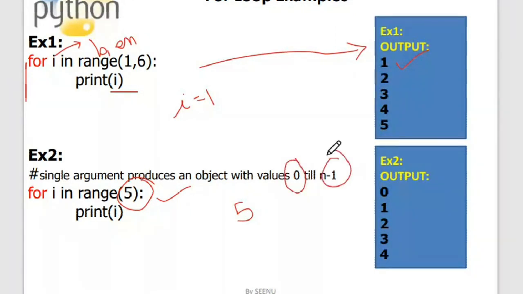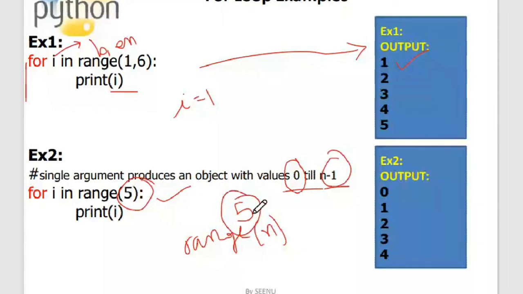So if you are simply saying range n, the object will be holding values from 0 to n minus 1. Here I said 5, so n is equal to 5. It will produce numbers from 0 till n minus 1, which is 5 minus 1, which is 4. So this will be the outcome of this second program.